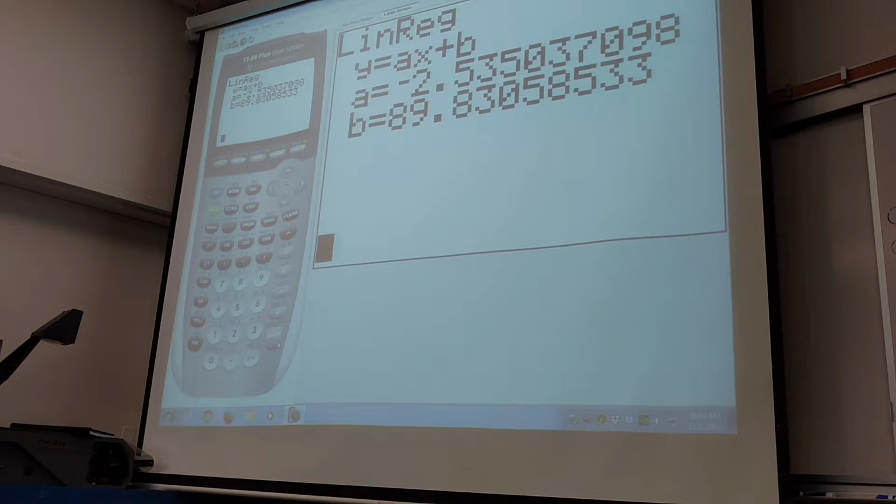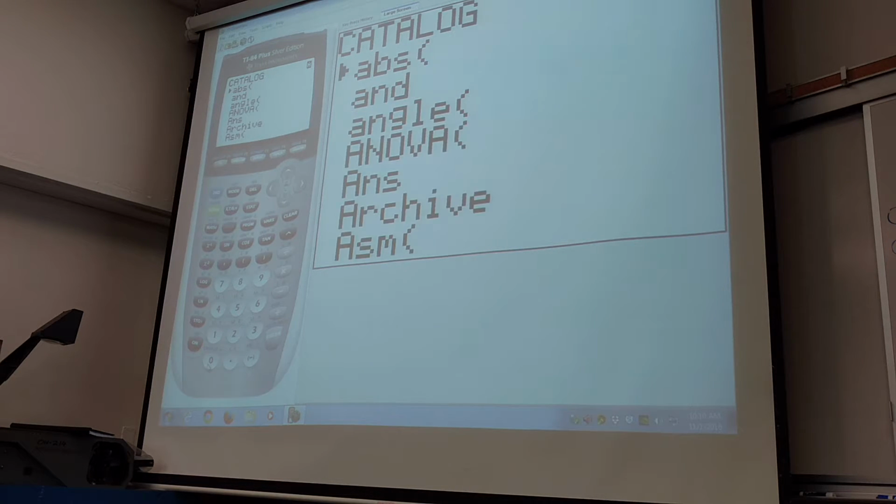If you hit second 0, you don't have to do this once. I'm not going to explain it. This actually shows all of the stuff the calculator can do. It's a huge list of functions.